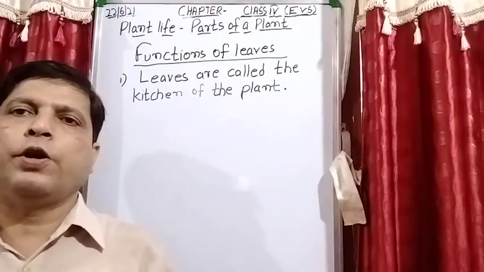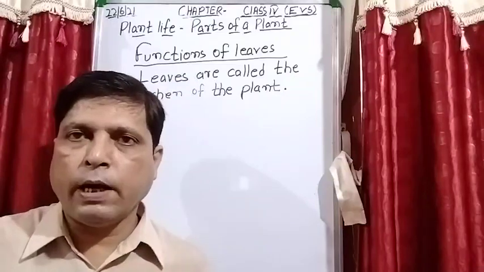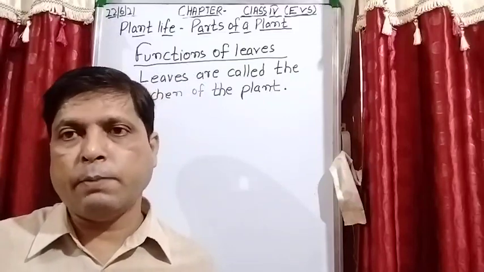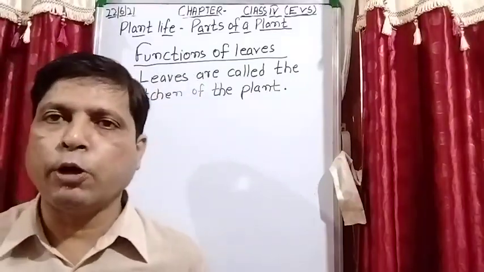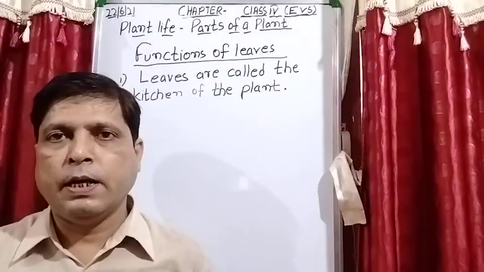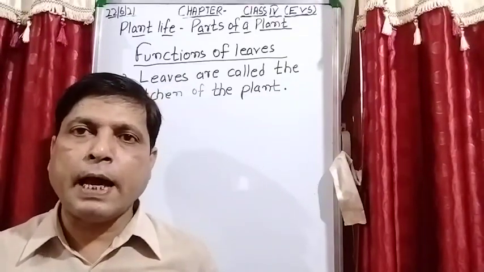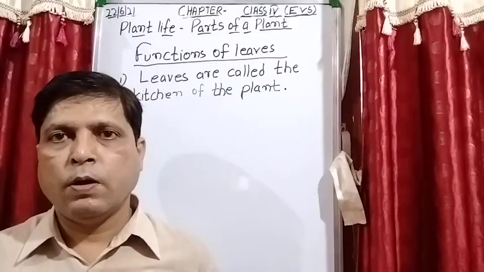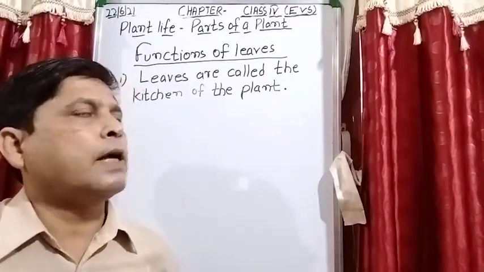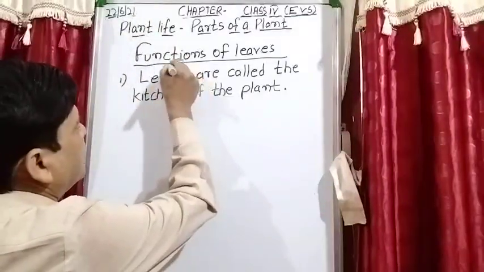Why do we say that? Because in the beginning of the chapter I already explained that living things are divided into three groups: plants, human beings and animals. But only plants are the producers, and we human beings and animals are the consumers. It means only plants can prepare their own food. Is it clear? And which part of the plant? Why do we say only leaves?